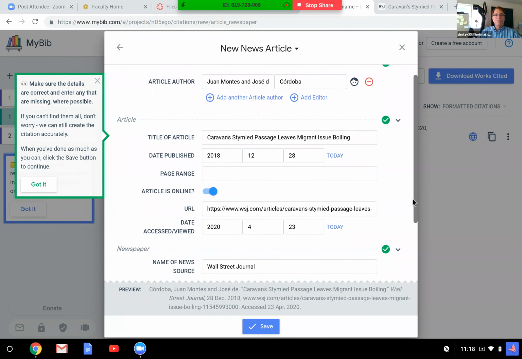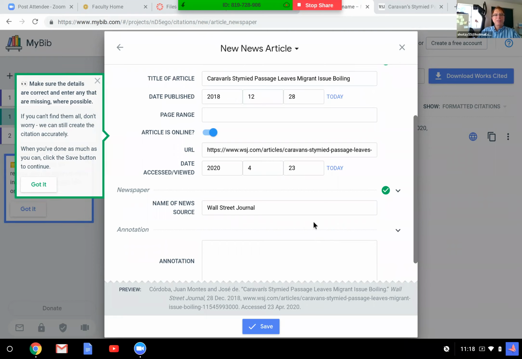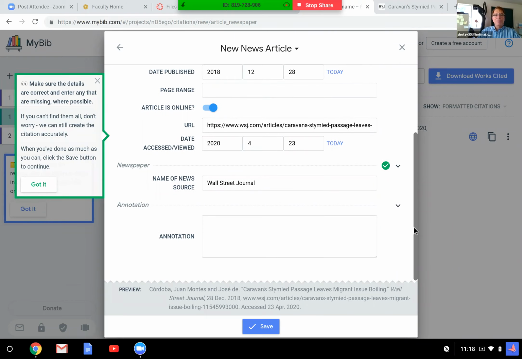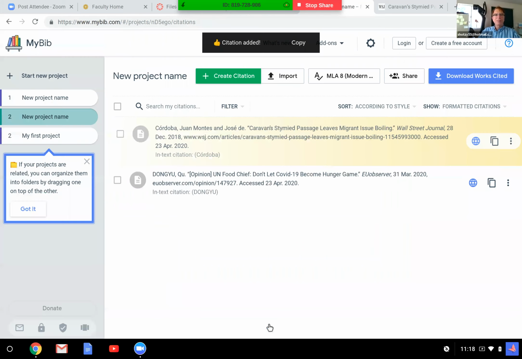If I go down, it's got the Wall Street Journal. That's the name of the source. And I can see, okay, they previewed for me in this gray area. So if I look at it, that's what the citation is going to look like. It's got the guy's last name, first name. It's got the article title in quotes, and very nicely done. It's got the Wall Street Journal in italics, the date this thing was published. It's got the URL, and then it's got the access date. I got everything. So I'm going to save. Wow. I know, how cool. I'm going to save it, and there it is.